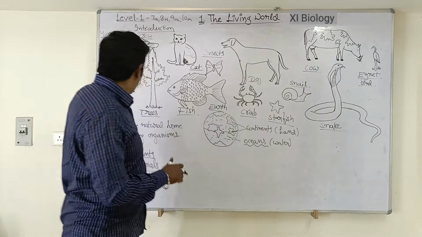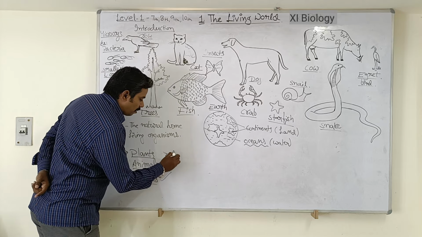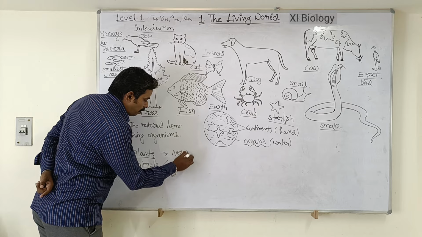So mainly, if you observe the living organisms in the living world, some of the living organisms are plants, some are animals, and some are microbes. Okay, so can you tell some examples of plants, students? Examples of plants: neem plant, mango.